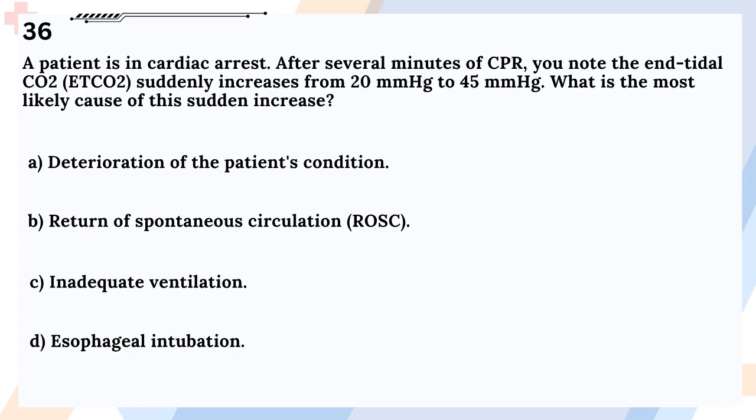Question 36. A patient is in cardiac arrest. After several minutes of CPR, you note the end tidal CO2, EtCO2, suddenly increases from 20 millimeters of mercury to 45 millimeters of mercury. What is the most likely cause of this sudden increase? A. Deterioration of the patient's condition. B. Return of spontaneous circulation, ROSC. C. Inadequate ventilation. D. Esophageal intubation.